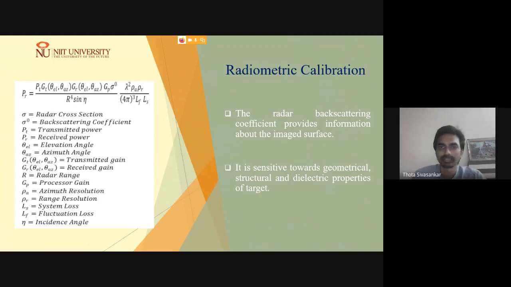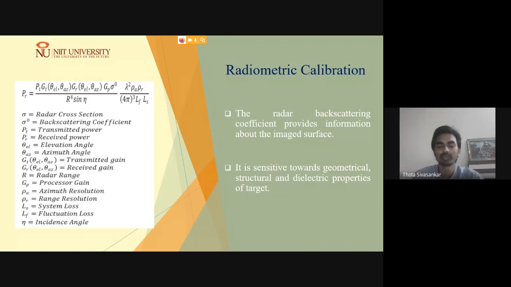Then there is radiometric calibration, as we usually do with the basic radar equation concepts. The information we usually get in the raw data is in digital number form, so we are not able to get any physical representation or better information.